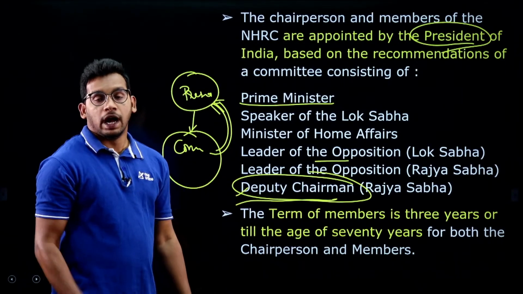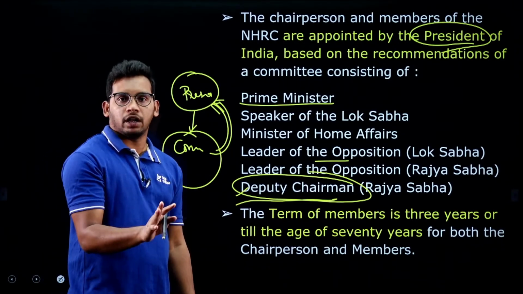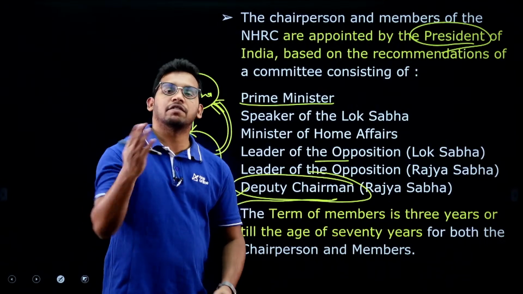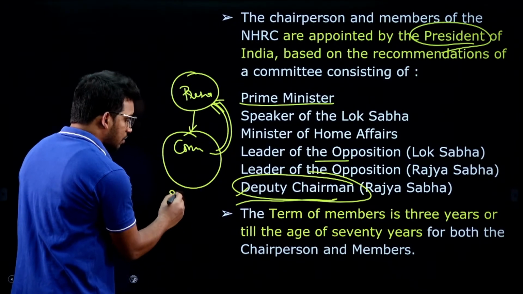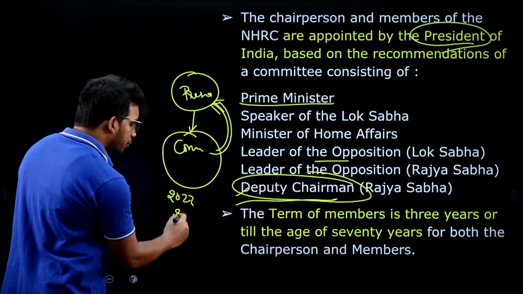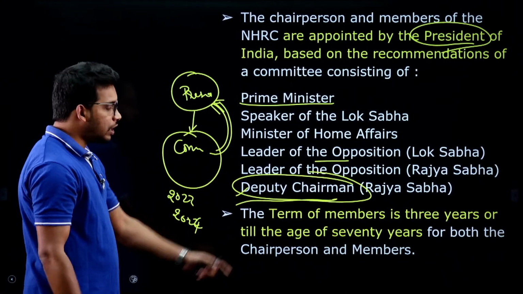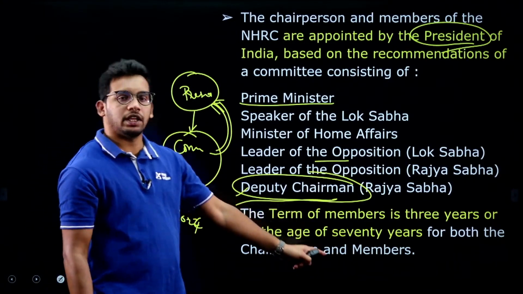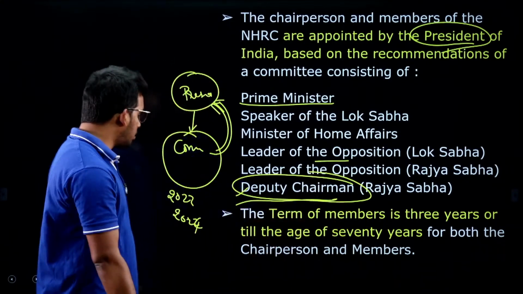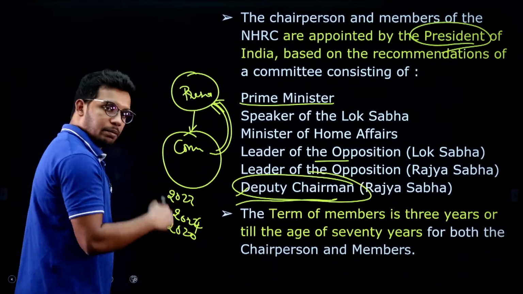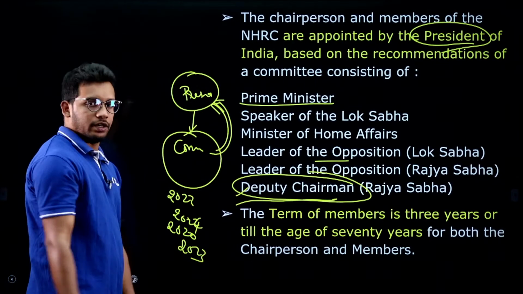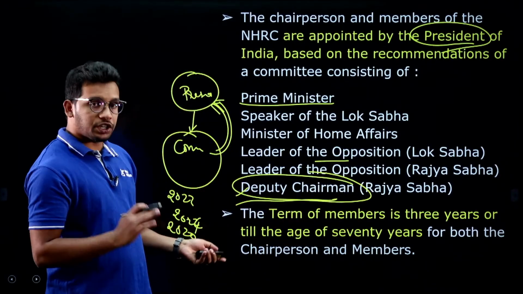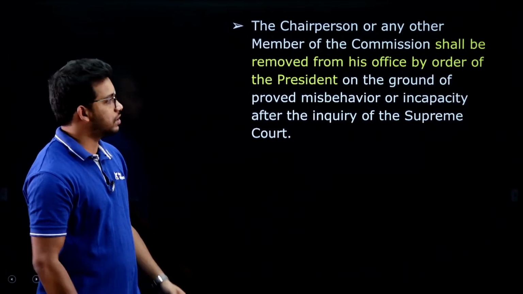This is very, very important, and the term for the persons who are appointed is 3 years or 70 years at max, whichever is maximum. For example, he was appointed in 2022 and in 2024 he is reaching 70 years, right. So, it will end even if it is not 3 years, but still he has to be retired. So, maximum 70 years, or if it is 3 years, for example, he was appointed in 2020 and by 2023 he or she should be retired. So, maximum 3 years, or the other case is 70 years. So, these are the conditions of the service nature of these persons, right.